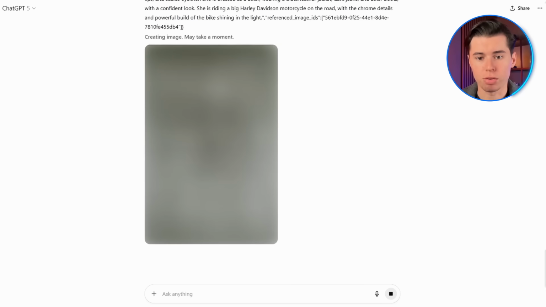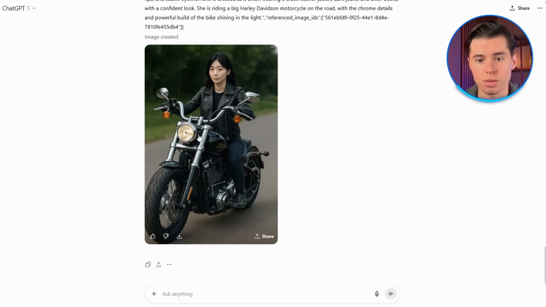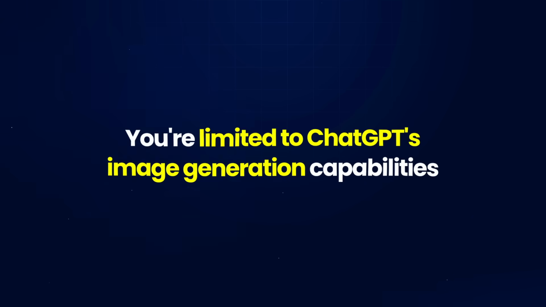The generation speed is honestly pretty slow compared to dedicated AI art tools. Each image takes anywhere from 30 seconds to 2 minutes, which adds up fast when you're working on bigger projects. Plus, you're limited to ChatGPT's image generation capabilities, which means you can't access some of the more advanced features you'd find in dedicated AI art tools.